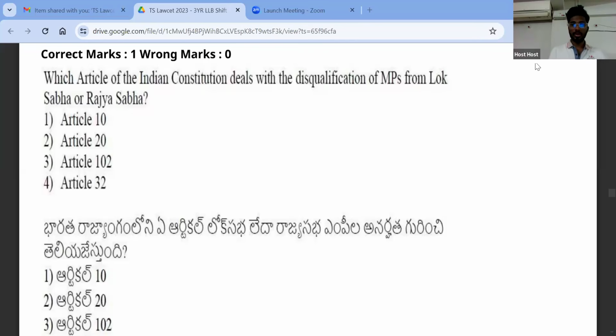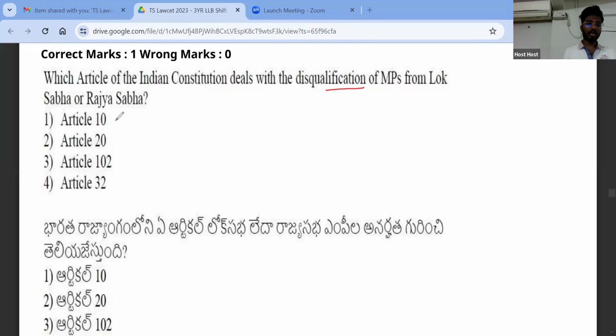So first question is here. Which article of the Indian Constitution deals with the disqualification of MPs from Lok Sabha or Rajya Sabha? Even if you don't know the answer, by making an educated guess, you can answer it. Now, from 1 to 51, I asked you to remember, right? So 1 to 51, if you remember, remaining option you can eliminate very easily.